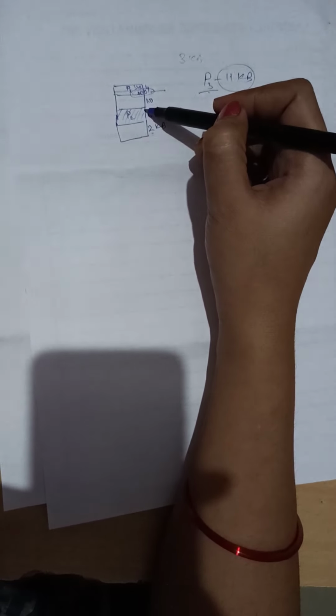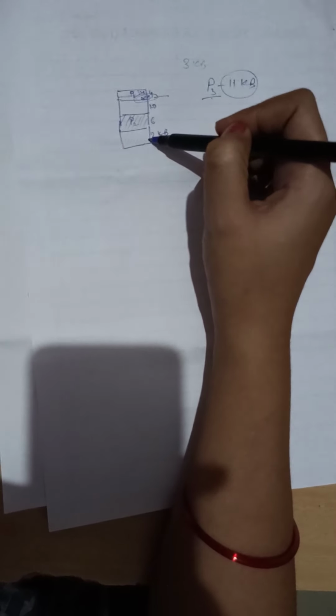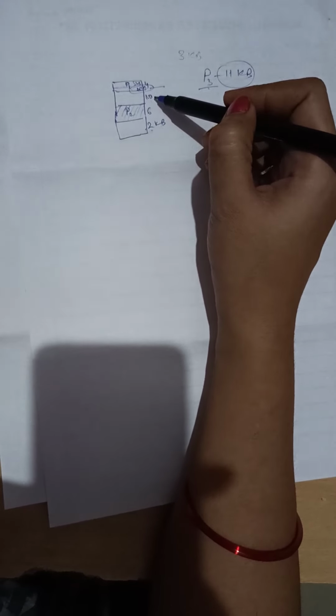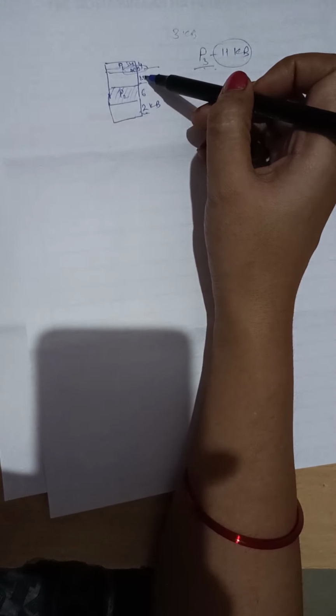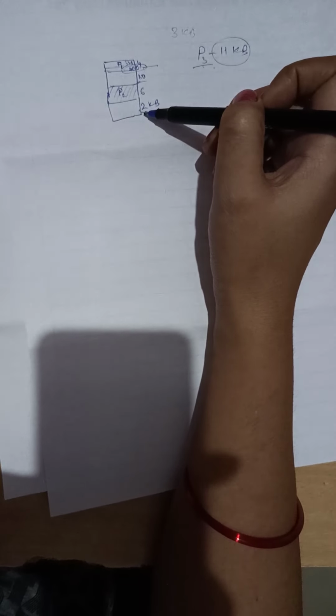In total we have 12 KB, 10 plus 2, and the process requires 11 KB. That means we can fulfill the request of process P3, but we can't. Why? Because we don't have that memory in contiguous fashion.